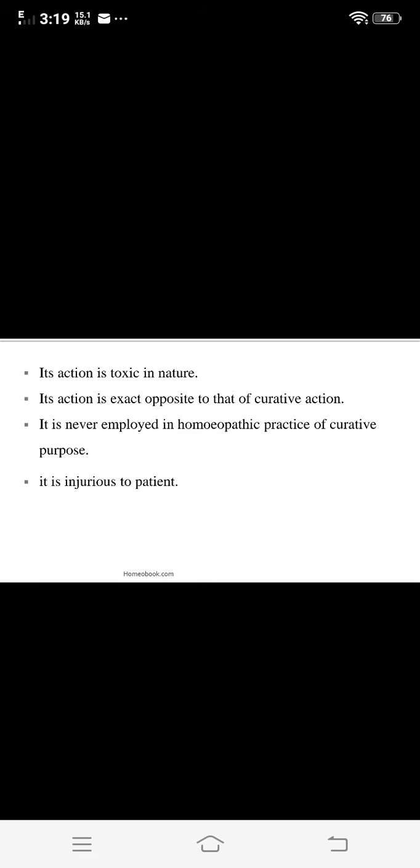That is, in homeopathy we cannot apply the physiological doses as they change the physiology of the healthy human being. So it is also called toxic in nature. Its action is exactly opposite to that of a curative action. Then it is never employed in homeopathic practice for curative purposes, and it is injurious to the patient. That is physiological dose. Then the next type is the average dose.